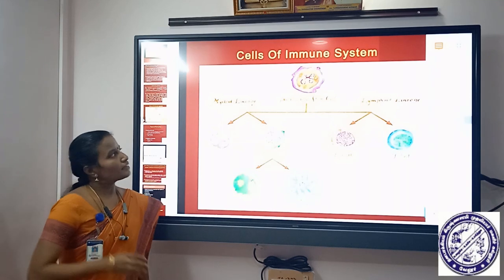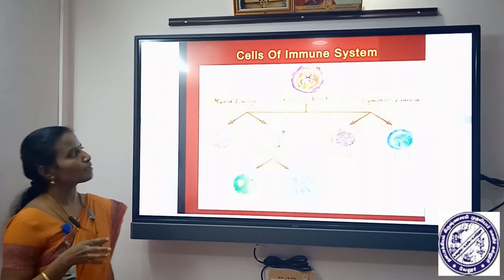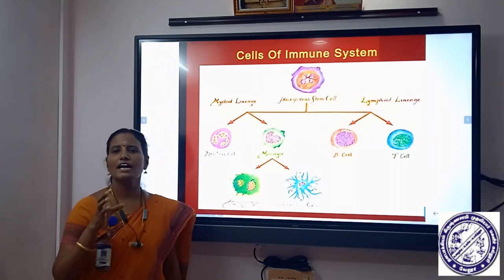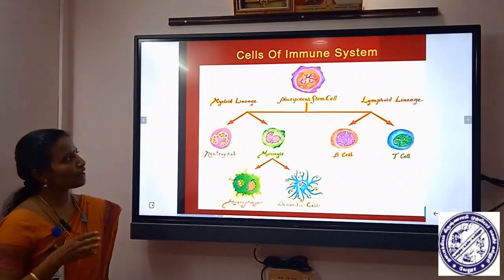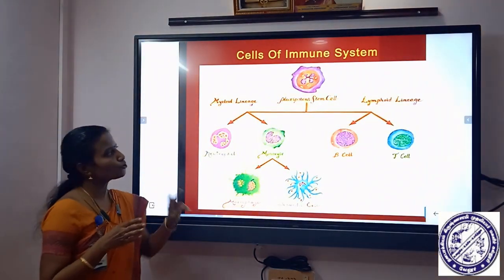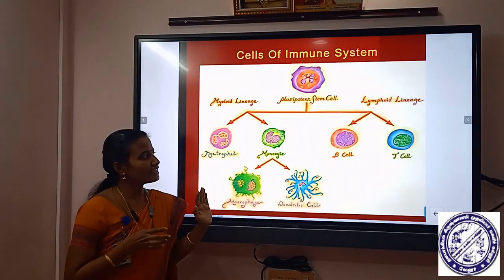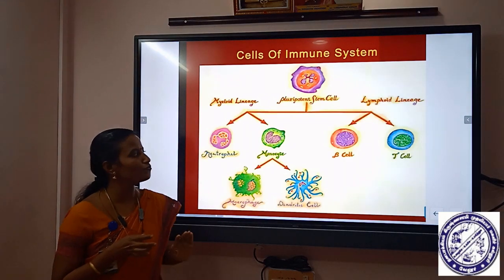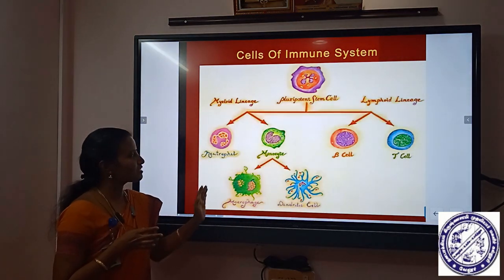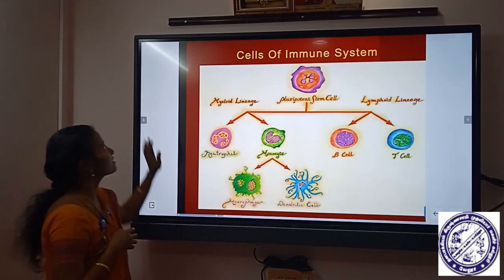Regarding immune cells, they can be synthesized from pluripotent stem cells by means of hematopoiesis. The pluripotent stem cell can be divided into two lineages, lymphoid lineage and myeloid lineage. Lymphoid lineage synthesizes agranulocytes such as B lymphocytes and T lymphocytes, and myeloid lineage synthesizes granulocytes such as neutrophils, macrophages and dendritic cells.